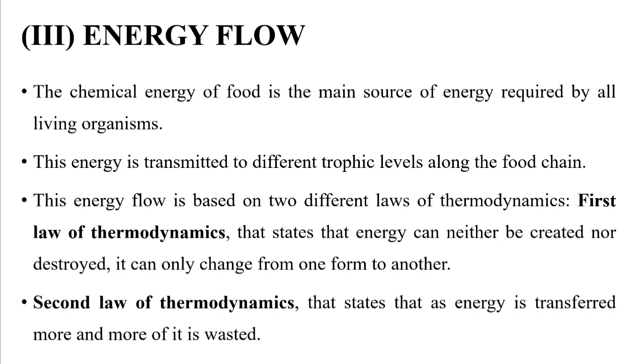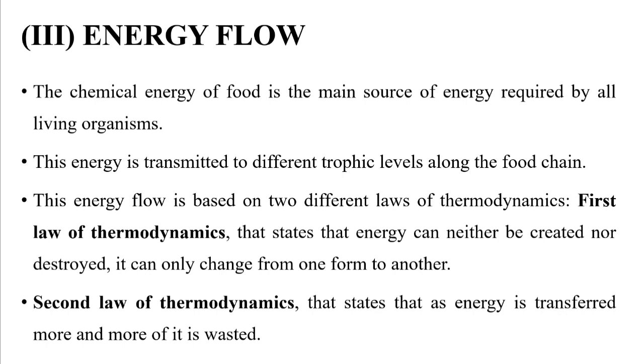The chemical energy of food is the main source of energy required by all living organisms. We take in food and acquire our energy. This energy is transmitted to the next trophic levels along the food chain. This energy flow is based on two laws of thermodynamics. The first law of thermodynamics states that energy can neither be created nor destroyed. It can only change from one form to another. So in a food chain, from one trophic level the energy will be transmitted to the next trophic level.